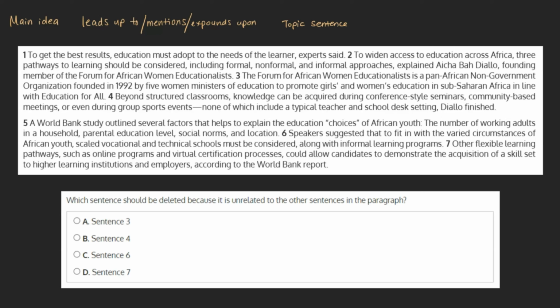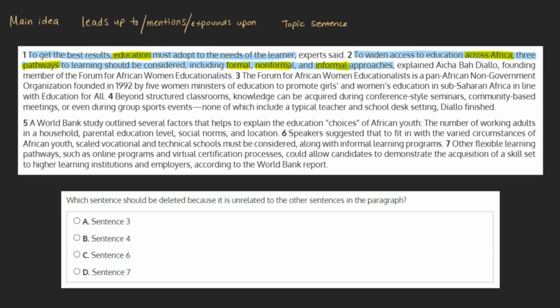We can see from the first sentence, "To get the best results, education must adapt to the needs of the learner," that this passage will be discussing education. In the second sentence, we see that to widen access to education across Africa, 3 pathways to learning should be considered, including formal, non-formal, and informal approaches. From this, we see it's referring specifically to education in Africa and taking into account different learning pathways to meet the diverse needs of African youth, considering formal, non-formal, and informal approaches.